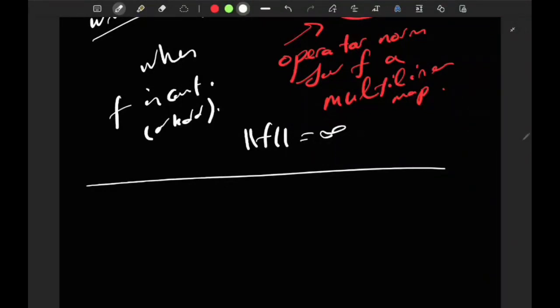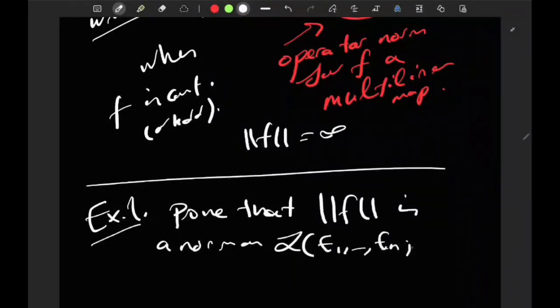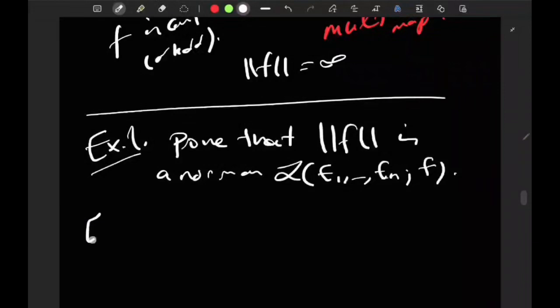So here are some examples. Before these examples, there are two exercises, short exercises, super easy exercises. Exercise 1: prove that the operator norm defined above is a norm on the space of multilinear bounded maps. This is really super easy. It's just how you prove that the operator norm for linear maps is a norm, which turns this thing into a normed vector space.